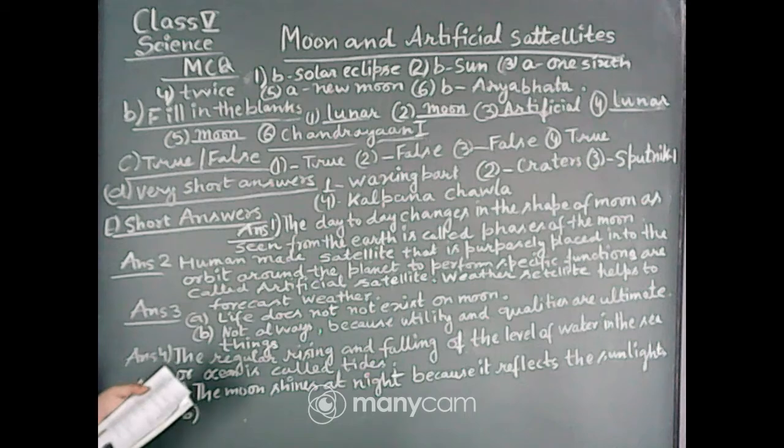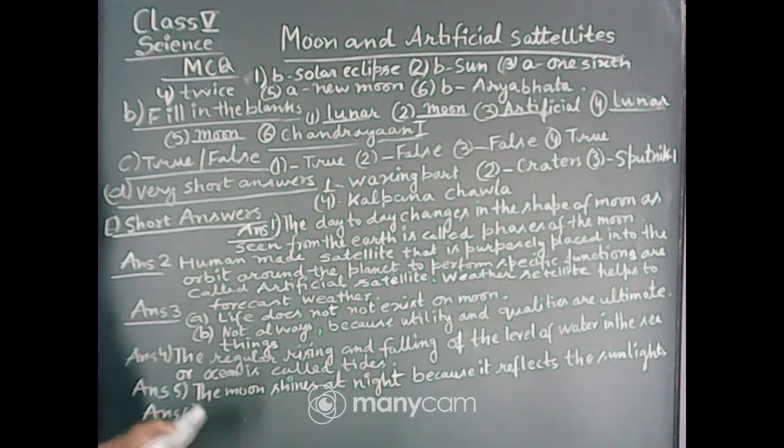First one is when entire moon is invisible, we call it a total dash eclipse. When entire moon is invisible, we say it is a total lunar eclipse. The natural satellite of the earth is moon. Number 3, dash satellite help us in communication, weather forecasting, navigation. That is the artificial satellite.